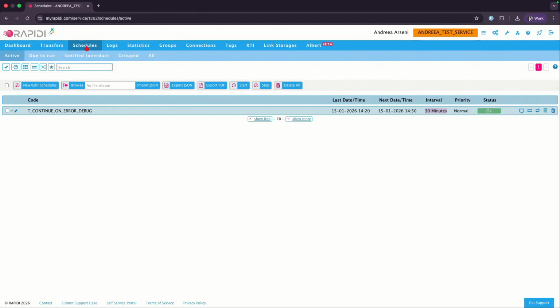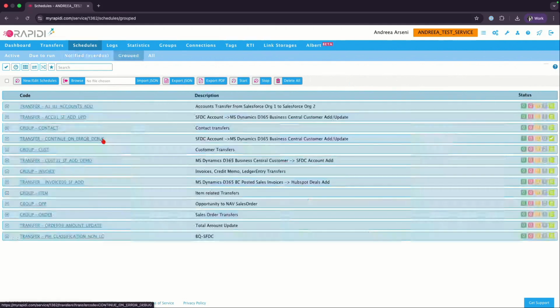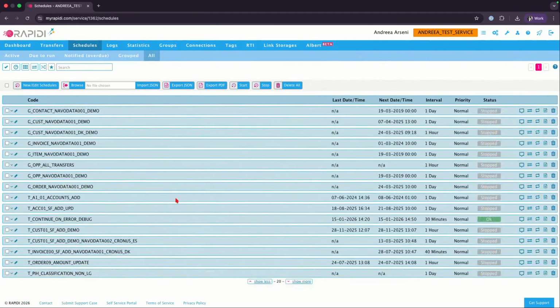And of course, linked to schedules, you'll see here you have active schedules, meaning the ones that you have enabled. You have due to run, so the ones that are supposed to run next. Then you have notified overdue, so the ones that haven't run on time, so those need to be checked. You have grouped, so you see them as they are shown as part of the groups. And then you have all. So all is everything, active and inactive. So this is where you see everything that you have set up so far. But like in my case, I just have one that's active and everything else is inactive.